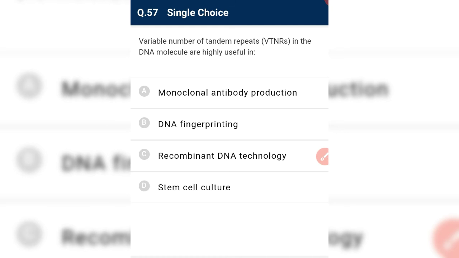Variable number tandem repeat, that is VNTR, not VTNR. So here is a printing mistake. In which DNA molecule is it highly useful? Okay, exactly. So VNTR is known as a minisatellite, and these minisatellites are used in DNA fingerprinting, which shows polymorphism in number.